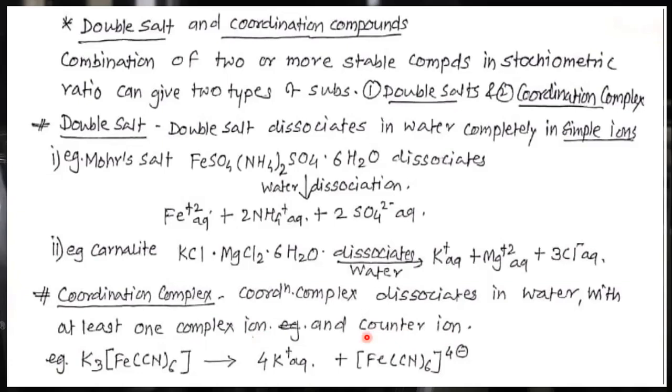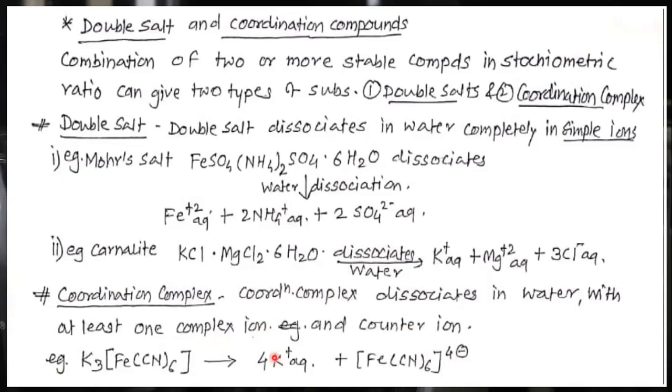Complex ion means the ion in square brackets having positive or negative charge, and inside the square bracket there is the metal bonded with the ligands. Okay, so this is the complex ion and the counter ion. So after dissociation, one is the complex ion and the second is the counter ion.